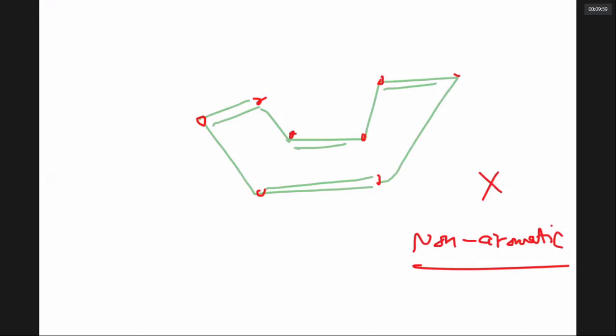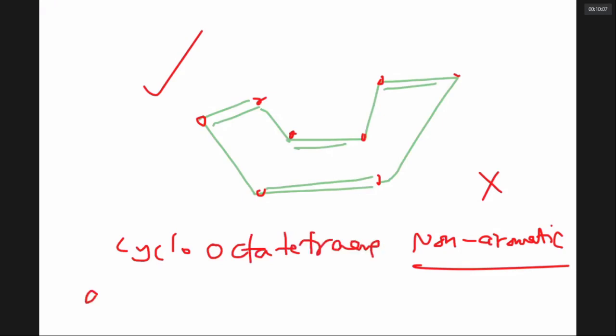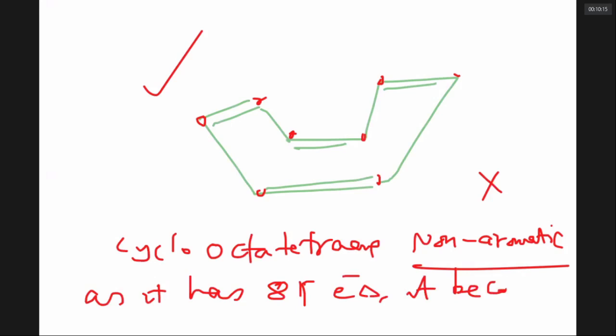Unfortunately, if all atoms lie in one plane in cyclooctatetraene, as it has 8 pi electrons, it becomes anti-aromatic and unstable.